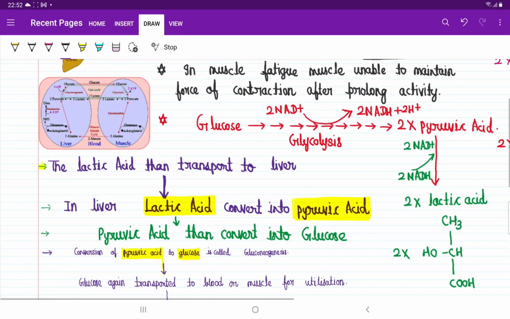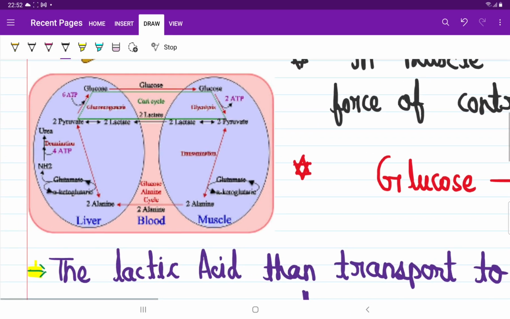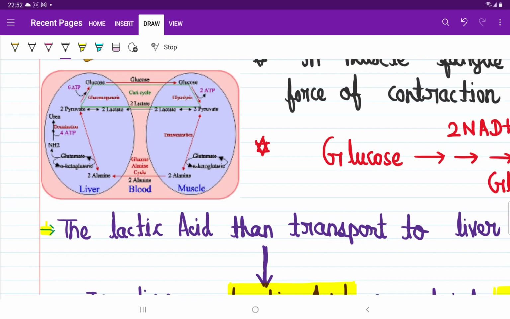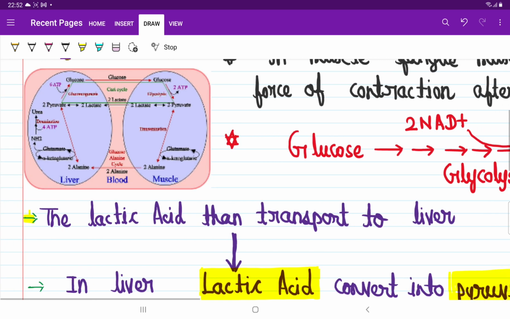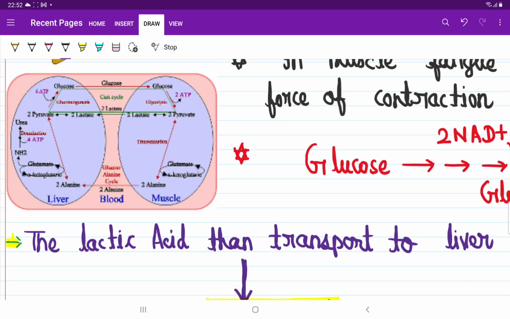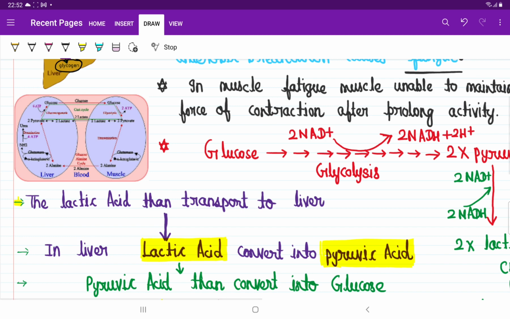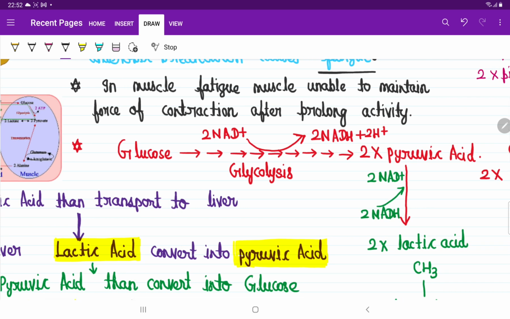So let's see the same thing in a little more detail. Glucose goes through glycolysis, a total of 10 chemical reactions, and the output is 2 NADH and 2 ATP.